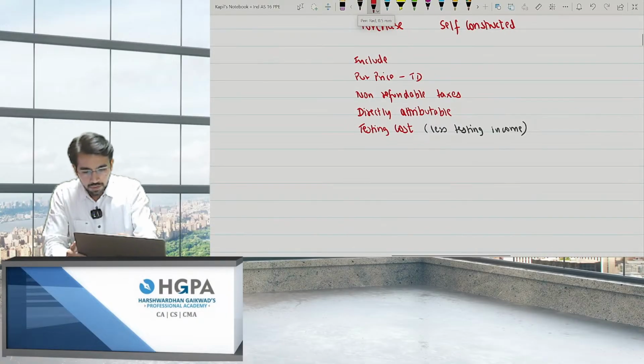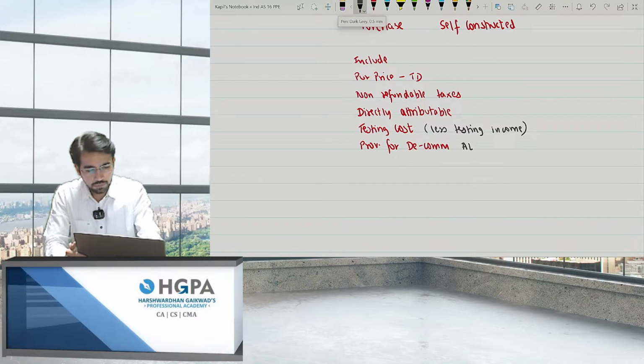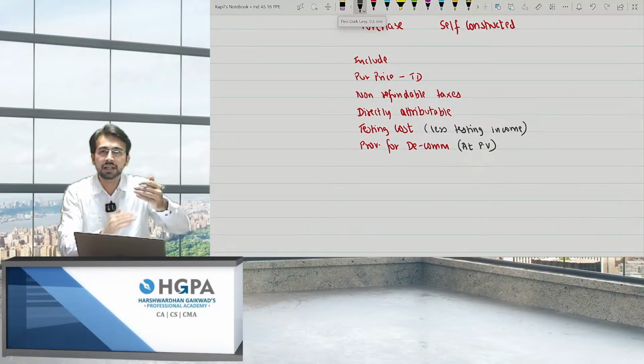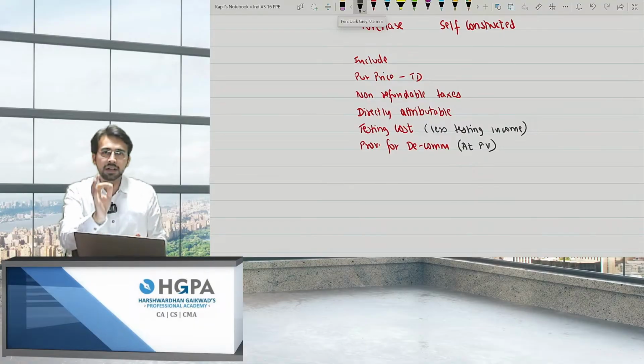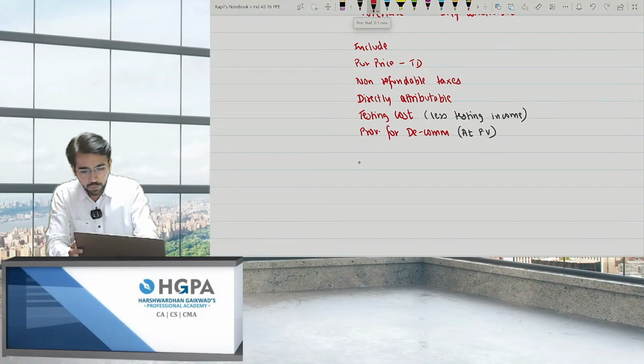And provision for decommissioning. But at what value? At present value. And each year what you have to do is you just have to unwind. What is unwinding? It is nothing but interest, add closing. Then again closing becomes opening and then interest. The journal entry is very simple. It is nothing but interest to provision. Okay, fine. Okay. What to exclude?